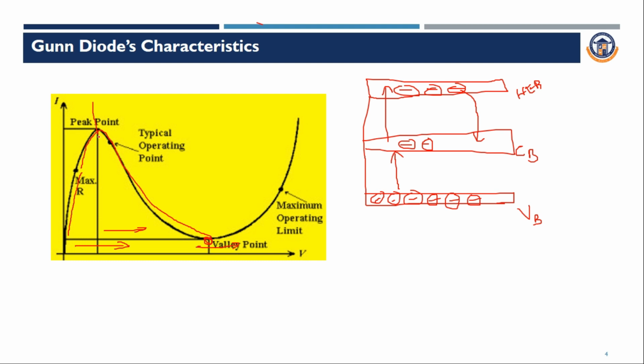So this region is called the dynamic negative resistance region. This portion can be used as an oscillator, it will generate microwaves. So that is why we are using Gunn diode for high frequency applications.